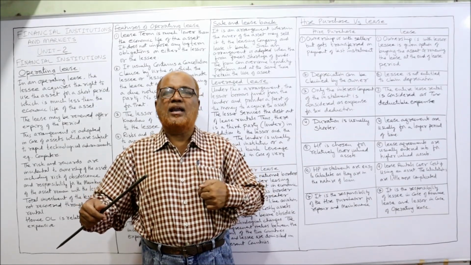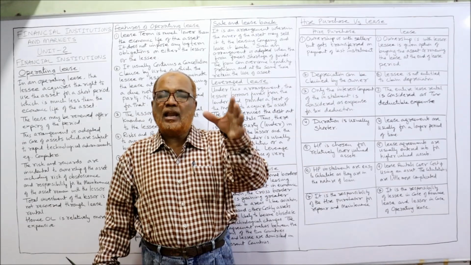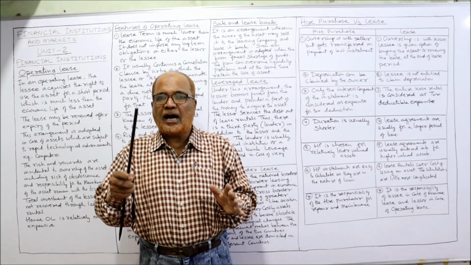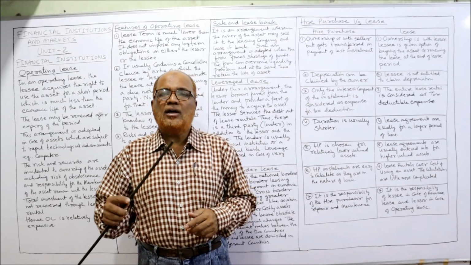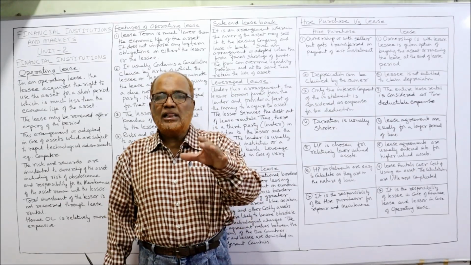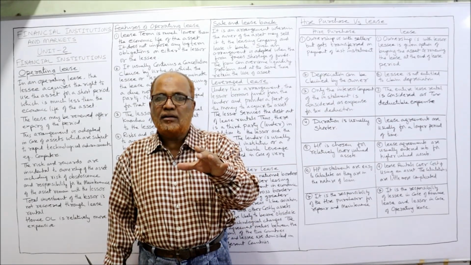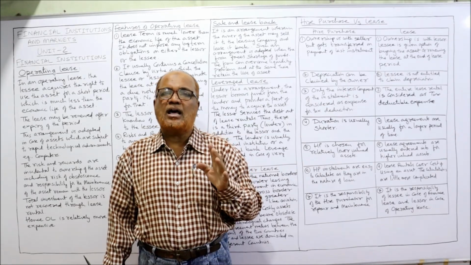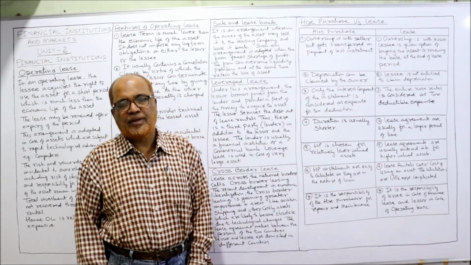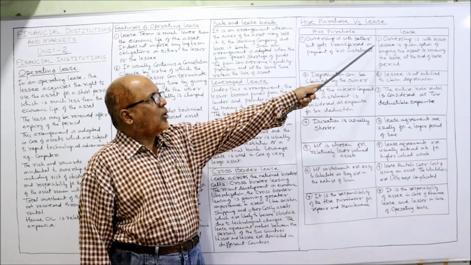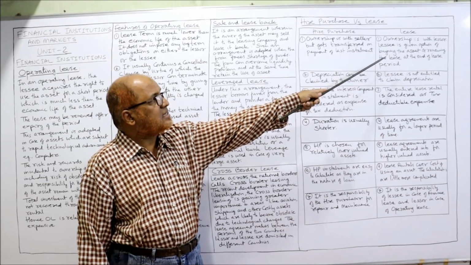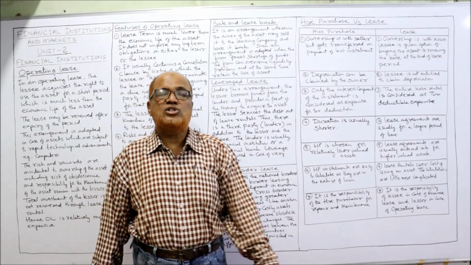At the end of the agreement period, when the last installment is paid by the hire purchaser, then the ownership will be transferred by the hire vendor to the hire purchaser. So till the last installment is paid, the ownership is retained by the hire vendor. The hire vendor is the owner. That is in the case of hire purchase. Now in the case of lease, the ownership is with the lessor. The lessee is given the option of buying the asset or renewing the lease at the end of the lease period.